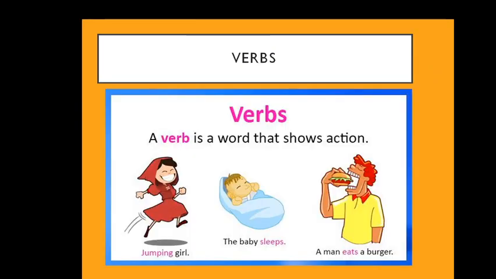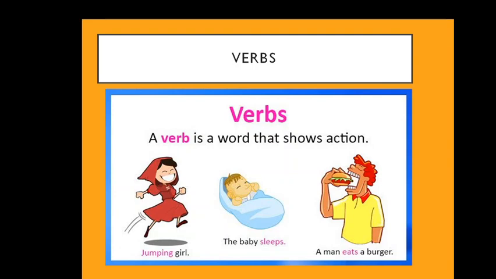Yes. What is a verb, children? A verb is a word that shows action. In our classroom, when the teacher tells you to stand, what will you do? You will stand. When the teacher tells you to sit, what will you do? You will sit. So when you are standing, when you are sitting, when you are walking, you are doing some kind of action. So a verb is a word that shows action.